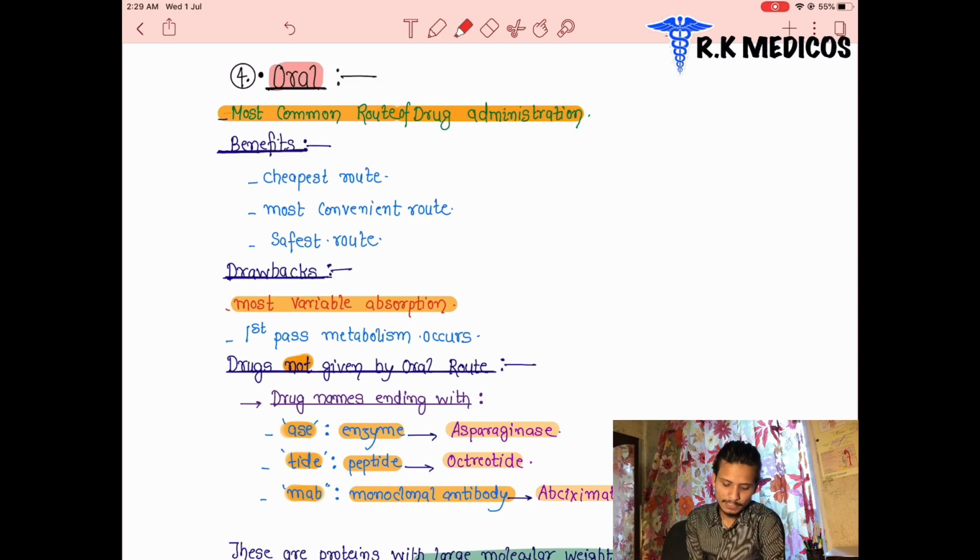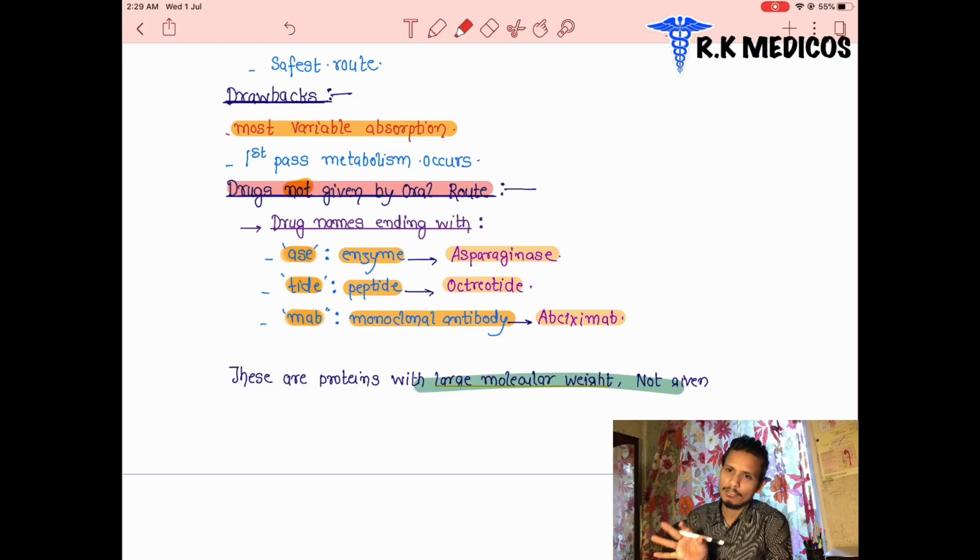Next, the drugs that cannot be given by the oral route. What are the drugs that are not given orally? This one is most important here. Now you are the doctors, so we have to think about it. What are the drugs which are not given orally? Any drug whose name ends with ase.